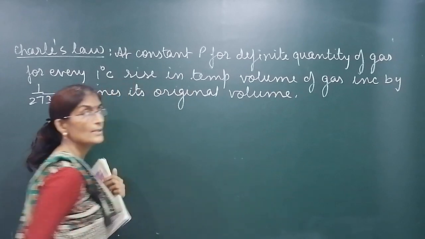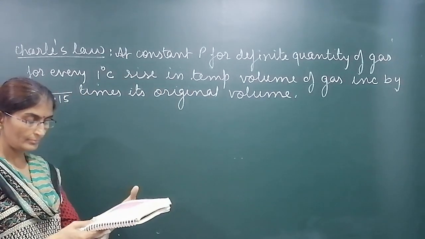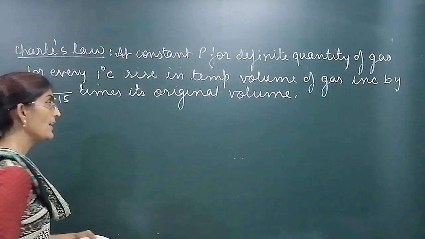This is known as Charles' law. Clear? Mathematical form derive करते हैं.